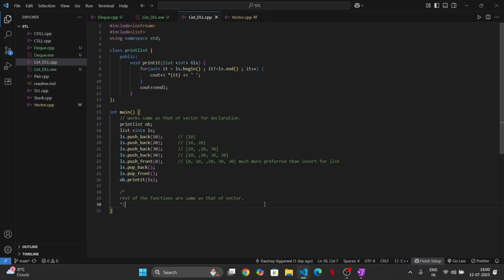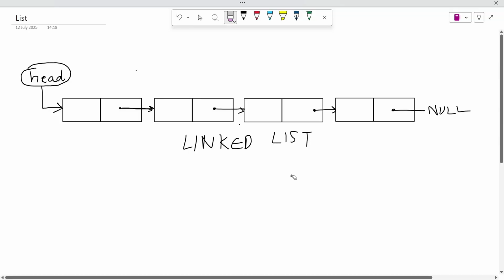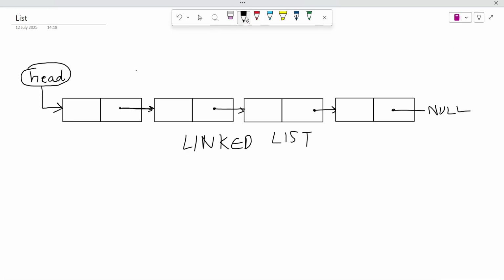Okay, so hey everyone, today we are going to discuss what lists are in STL C++, that is the standard template library. And before we get on to the actual implementation of it, let's just talk about what we mean by lists in C++ when we talk about STL.